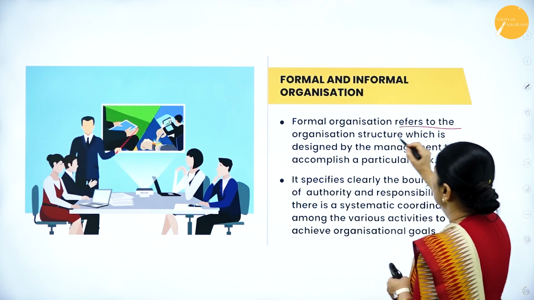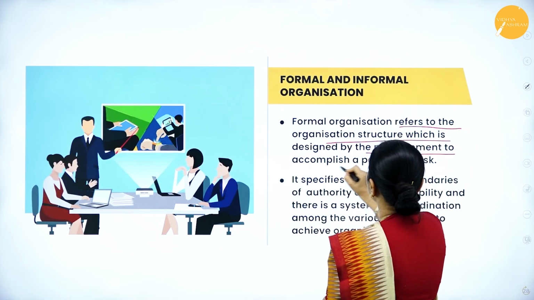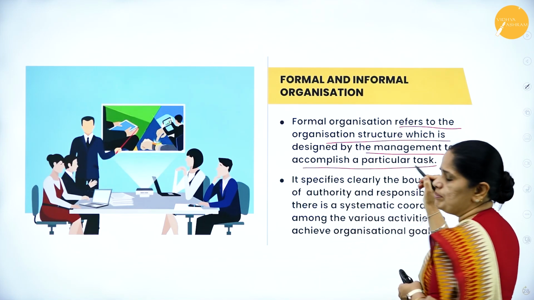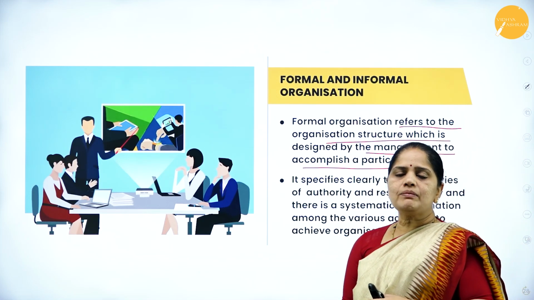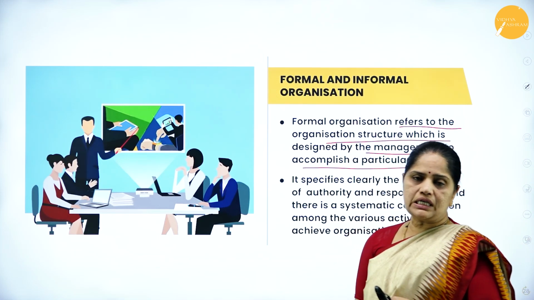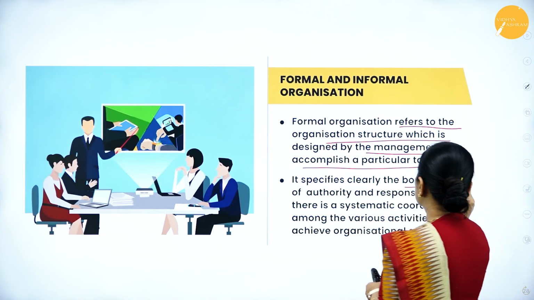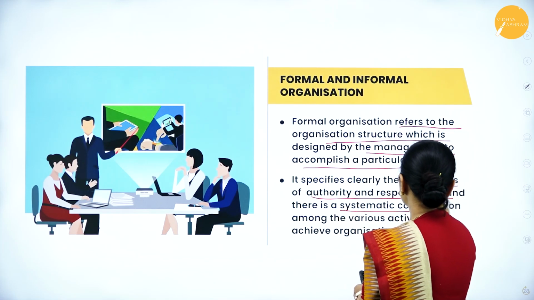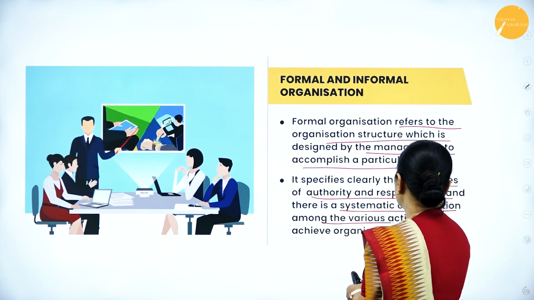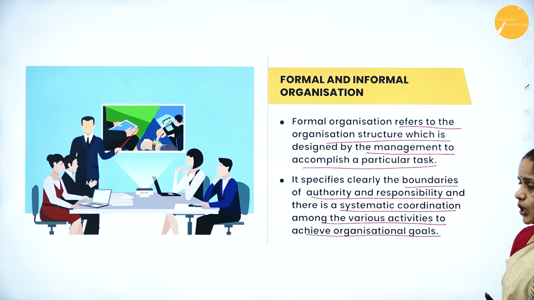Formal organization refers to the organization structure which is designed by the management to accomplish a particular task. So whatever organization is designed by the management to perform a particular task, we call it a formal organization. It specifies clearly the boundaries of authority and responsibility, and there is systematic coordination among the various activities to achieve the organizational goals.